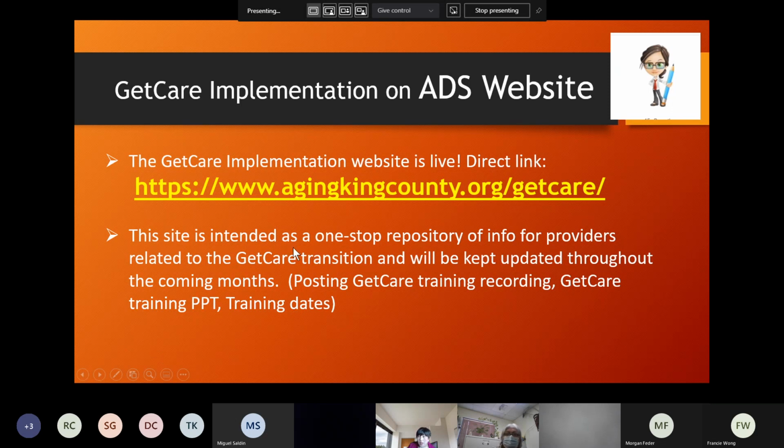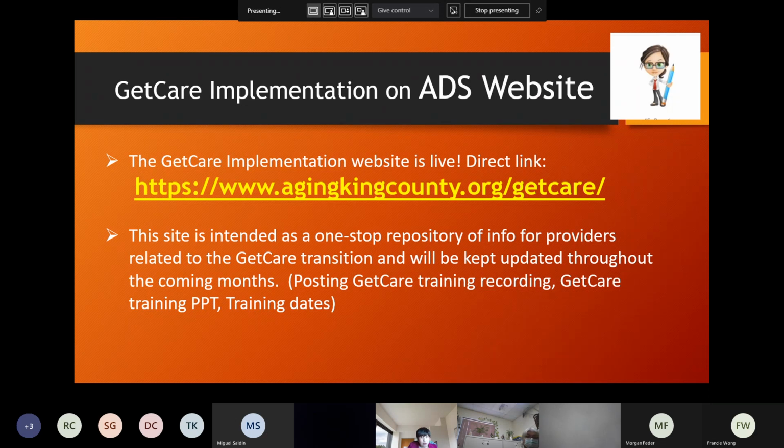This site is intended as a one-stop repository of information for providers related to the GetCare transition, and will be kept updated throughout the upcoming months. For example, we'll post today's GetCare training recording, the training PowerPoint, training dates, and things like that. Okay, so that's GetCare.